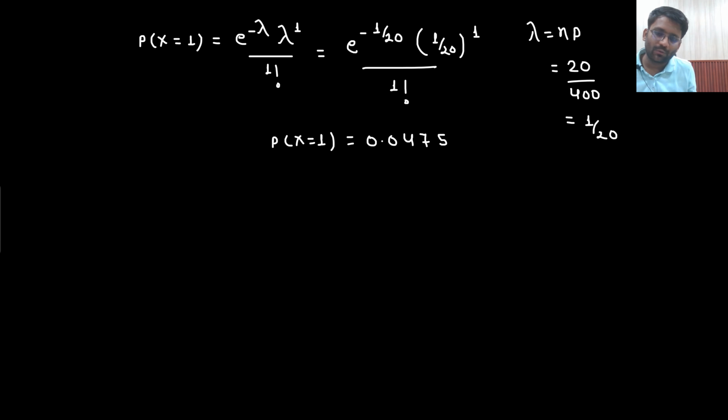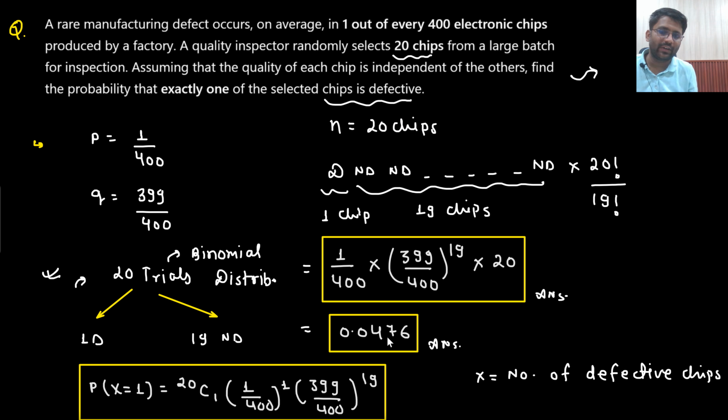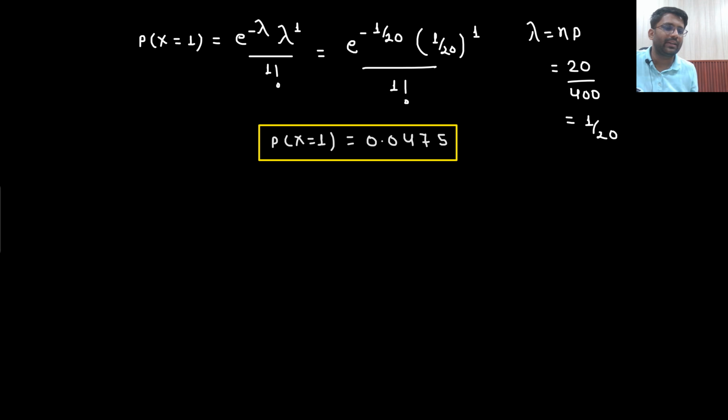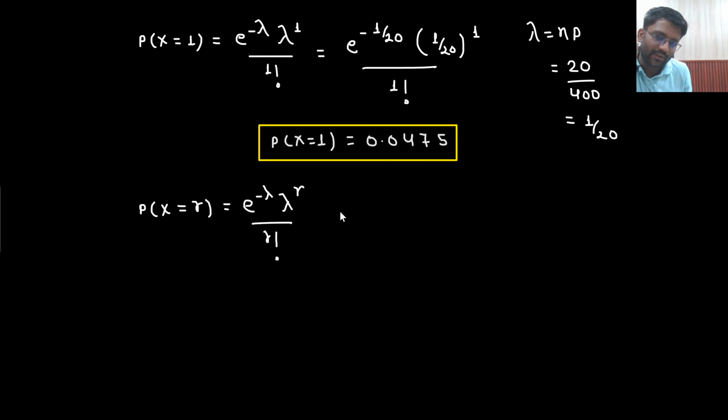So sir, what was this? What you did here, you are getting the same answer, 0.0475 here, and 0.0476 there, nearly the same answer. So you are saying that probability of x taking value r equals e to the power minus lambda, lambda to the power r divided by r factorial, where lambda is nothing but n into p, which is nothing but the expectation of random variable x.